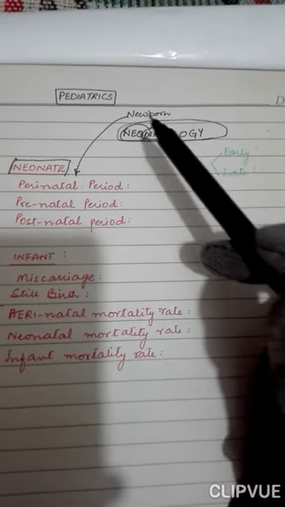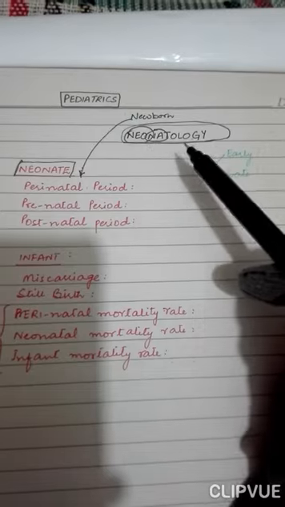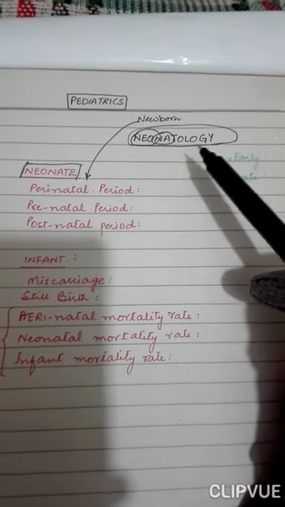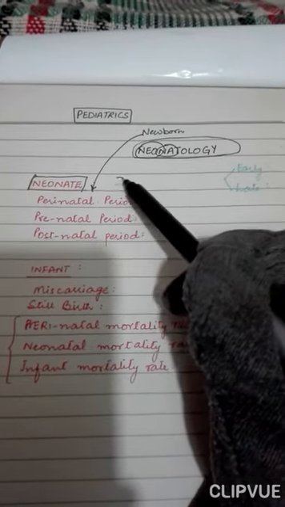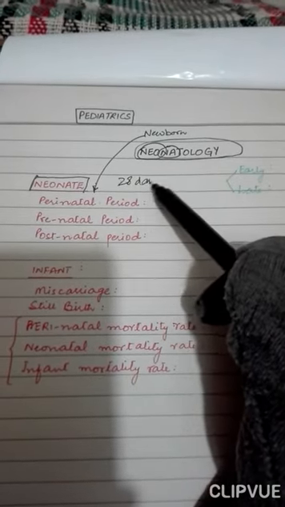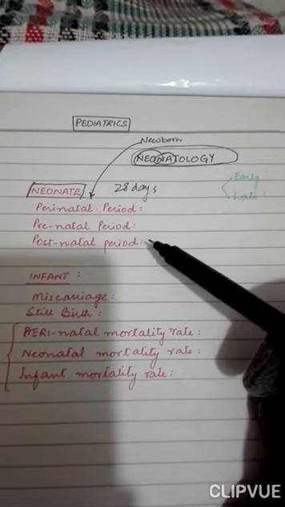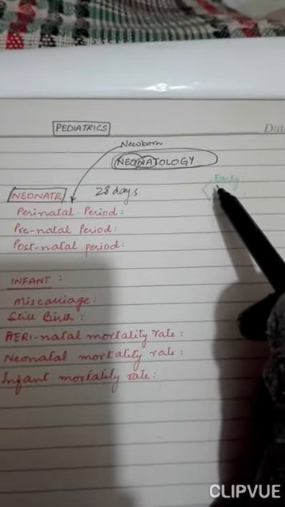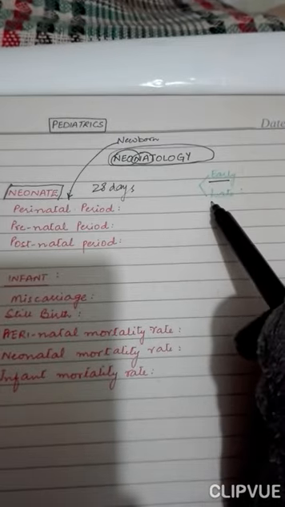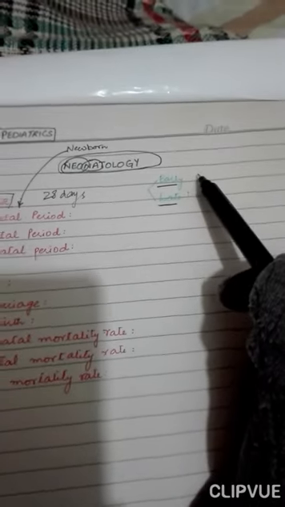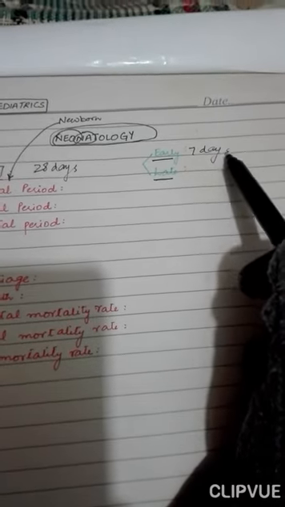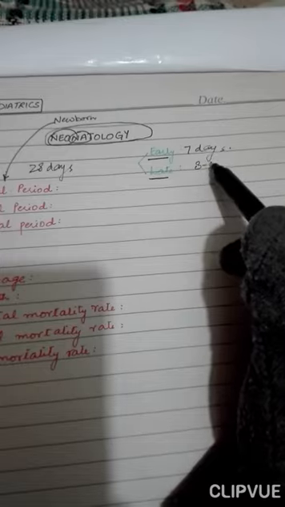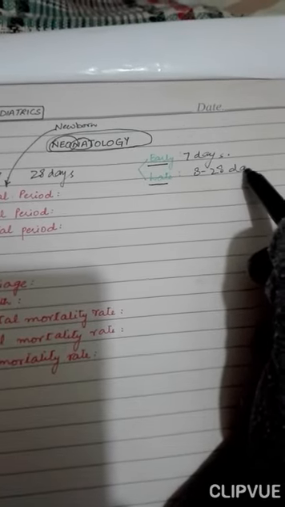Neonatology, as the name indicates, neo means new and natal is related to birth. So a neonate is a newborn, and it is defined as the first 28 days of life, roughly a month. This is further divided into the early neonatal period and the late neonatal period. The early neonatal period is the first 7 days of life, or the first week, and the late neonatal period is the rest of it, that is 8 to 28 days.